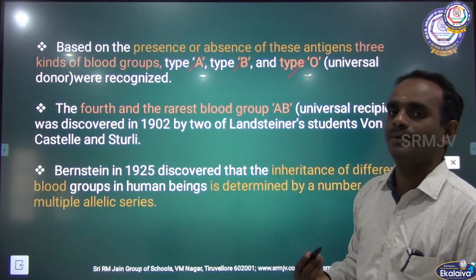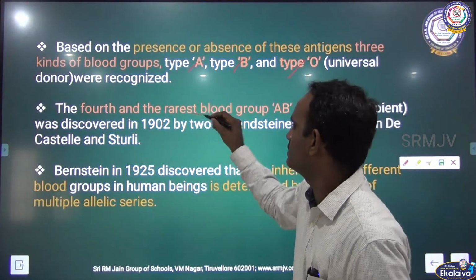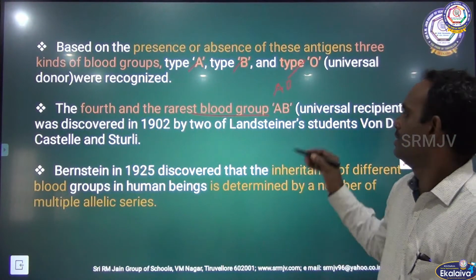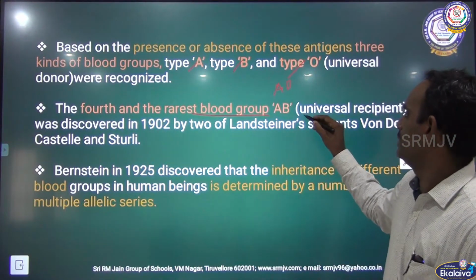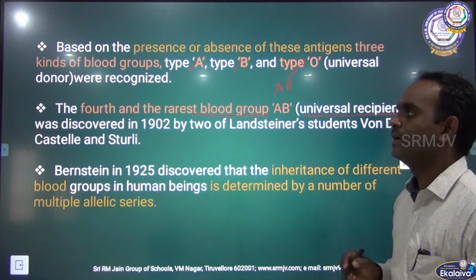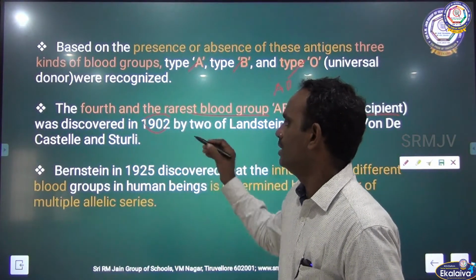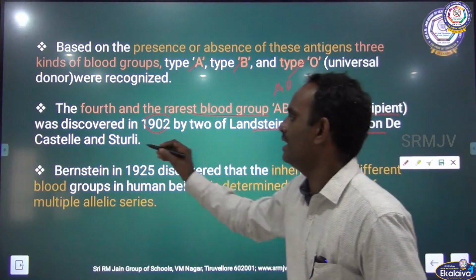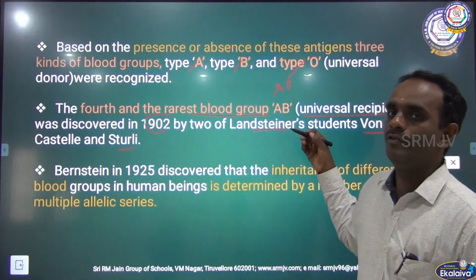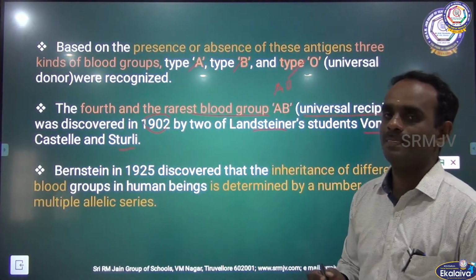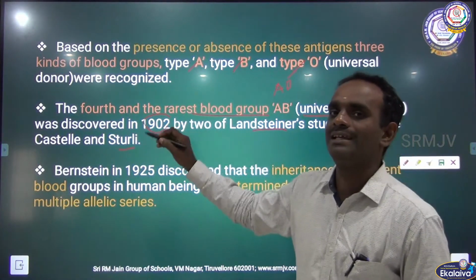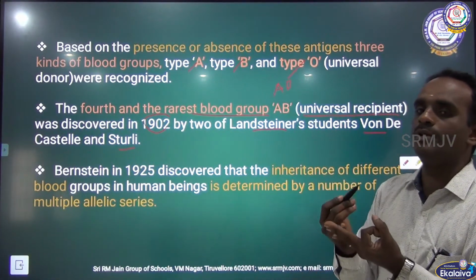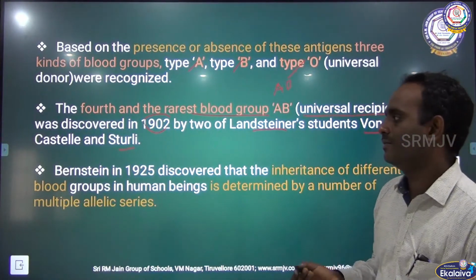The fourth type, a special type and the rarest blood group, is the AB blood group. Very, very important. The AB blood group, also called the universal recipient, was discovered in 1902 by two of Landsteiner's students, Von Decastello and Sturli. They only discovered the fourth and the rarest blood group, that is AB. The A, B and O blood groups were first discovered by Landsteiner.